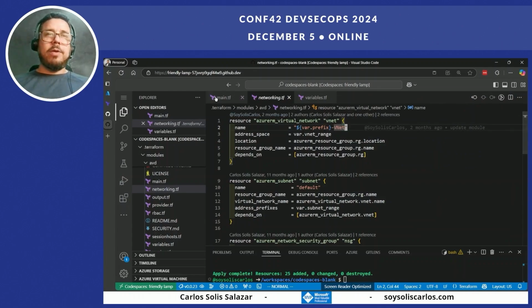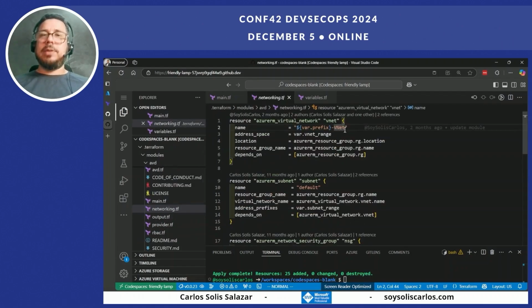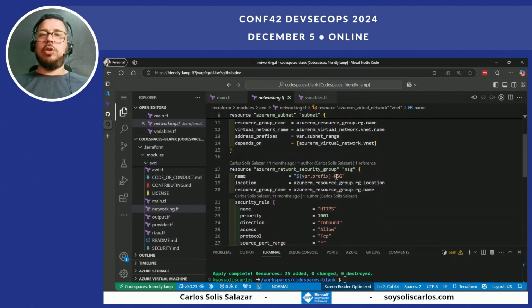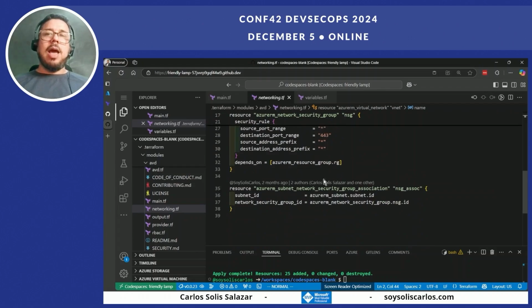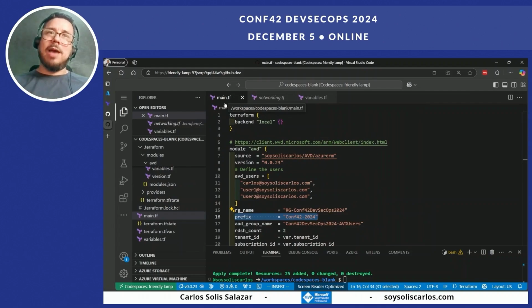I define the prefix here. But the network security group will always have the suffix NSG, and those are default values. So I will always have that naming convention in my infrastructure.